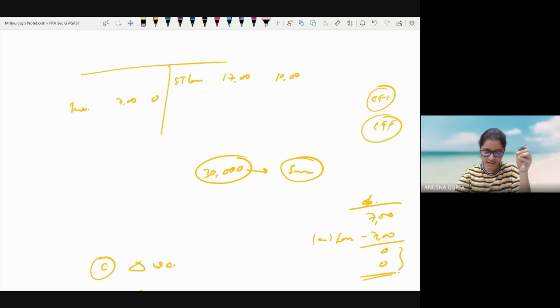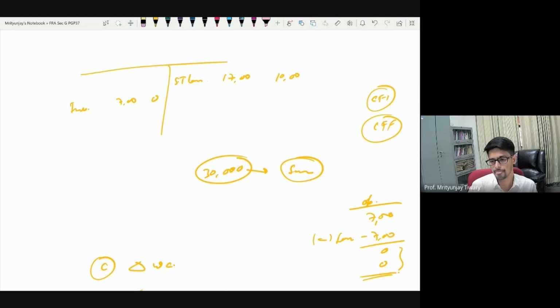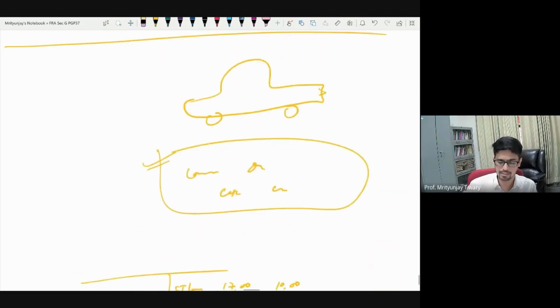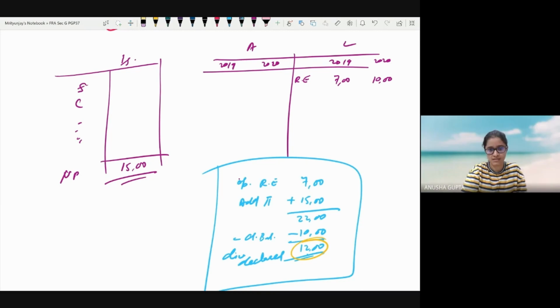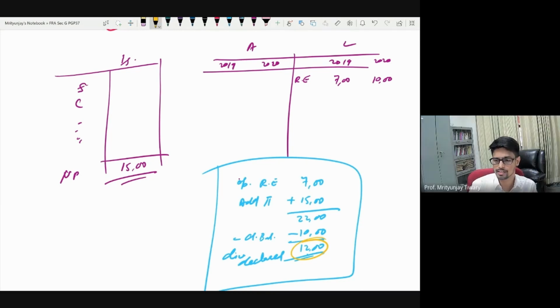Sir, this dividend outstanding, would it go in non-cash items? Non-cash items? Okay. Let's look at dividend outstanding. First of all, tell me whether dividend outstanding would appear in income statement or balance sheet. किधर appear करेगा वो? Balance sheet. Balance sheet में किधर? Liability side, asset side? Liabilities. Okay, चलो इतना तक तो बता दिया तुमने सही से. So here let us say I have dividend outstanding. Earlier it was 0, now it is rupees 2 lakh.